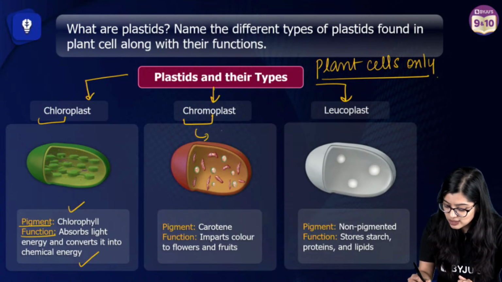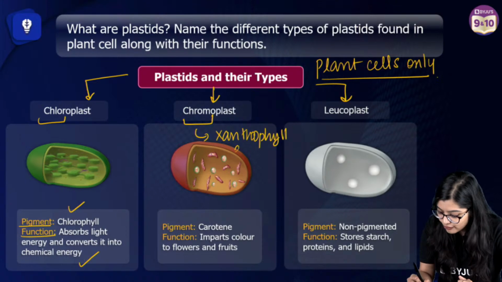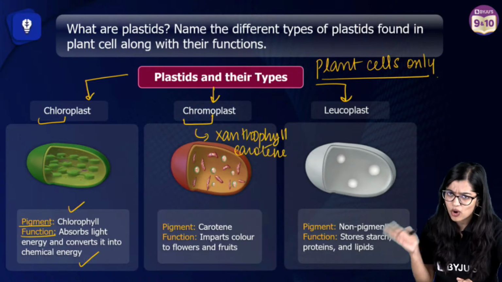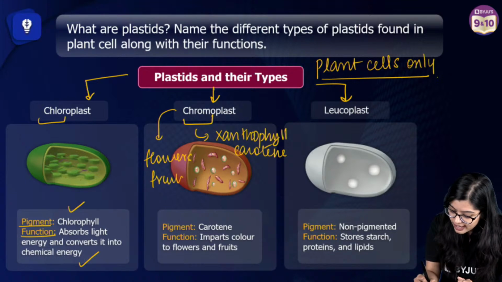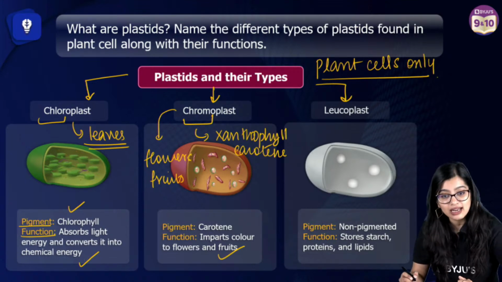Chromoplast has various pigments like xanthophyll, carotene, anthocyanin, all of that. Where do we find chromoplast? We find it in flowers and in fruits. While where will I find chloroplast? I will find chloroplast in the leaves. Now the major function is to impart color.